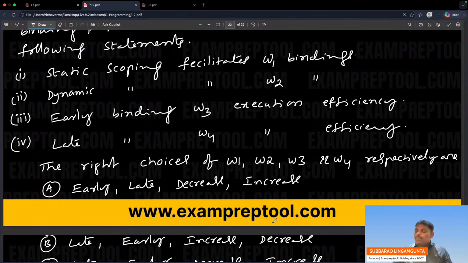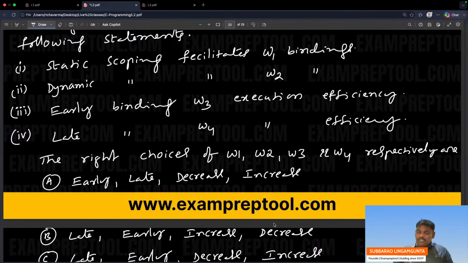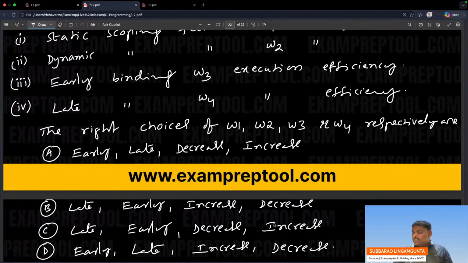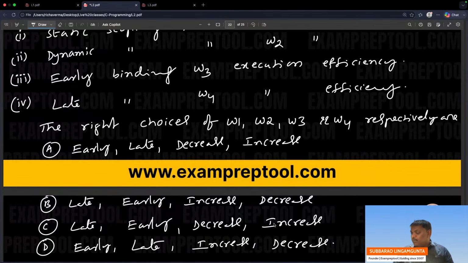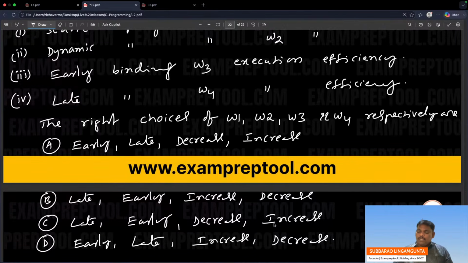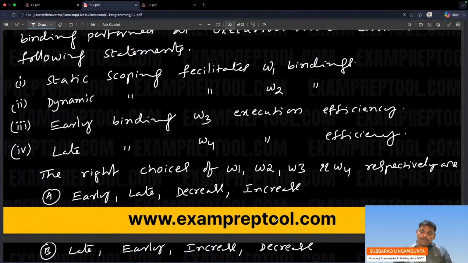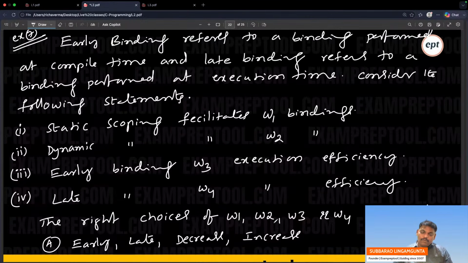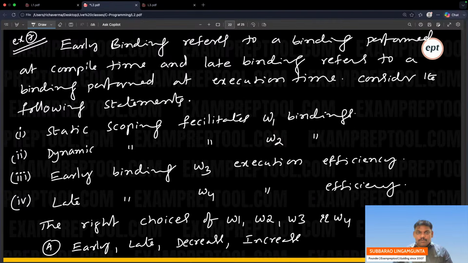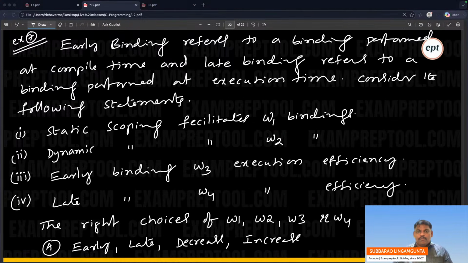Consider the following statements. 1. Static scoping facilitates W1 binding. 2. Dynamic scoping facilitates W2 binding. 3. Early binding W3 execution efficiency. 4. Late binding W4 execution efficiency. The right choices of W1, W2, W3 and W4 respectively are. I think it's a very nice problem. Please check. Everyone try. What is your opinion?